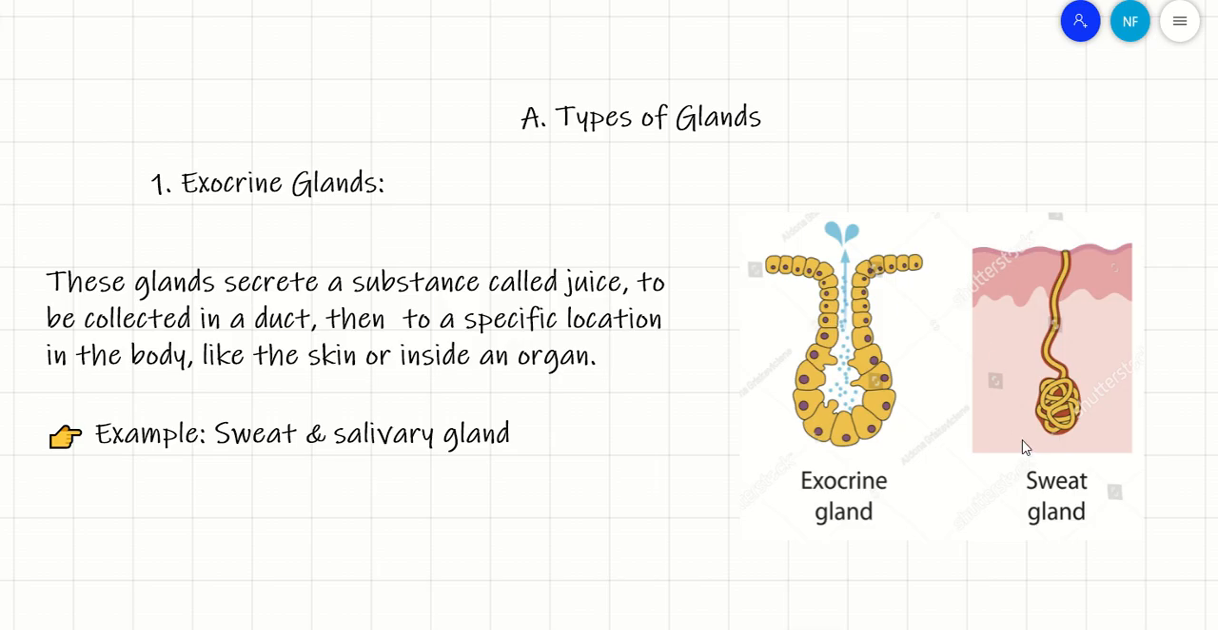If we are taking as an example the sweat gland, so the sweat gland will be producing the juice, and this juice will be secreted and released to the surface of the body, and to the outside of the body, so that we feel the sweat on our skin. So two examples of the exocrine gland are sweat and salivary gland.